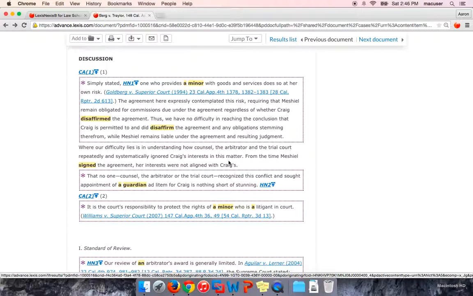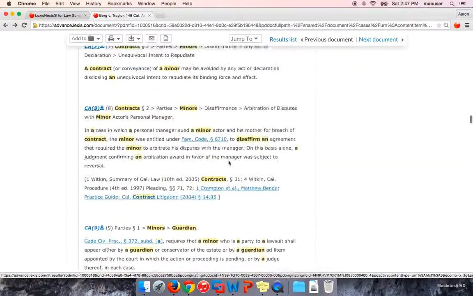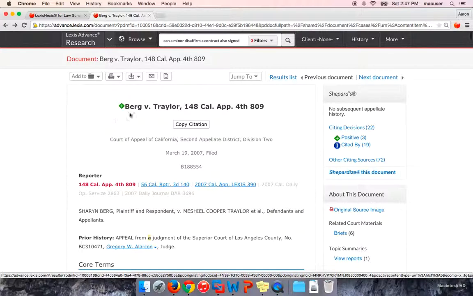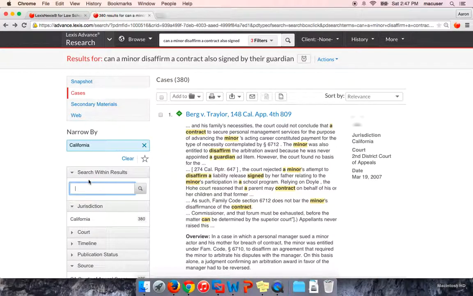Okay, so that was tip number 2 in terms of finding additional case law, and the third tip is to actually Shepardize. So if I go back up here to the top of the page, you'll see the Shepard's symbol highlighted here in Berg v. Trailer. So what I'm going to do is I'm actually not going to Shepardize this one. I'm going to go back to the case law results, back to my original cases.